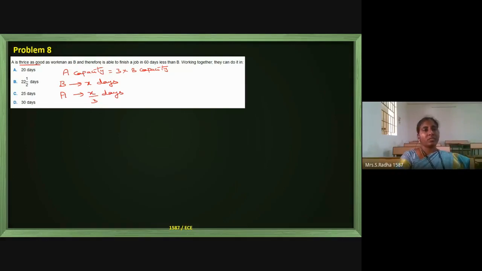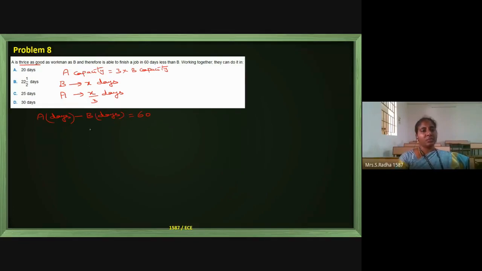I am going to the second sentence. For the first sentence, I have written some equations: A is thrice as good a workman. Therefore, he is able to finish a job in 60 days less than B. Less than B means A's number of days taken minus B's number of days taken. If you subtract, A is taking 60 days lesser than B. That is the second sentence.